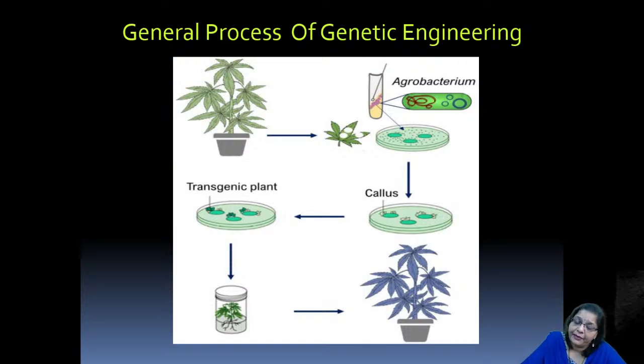And these bacteria can be introduced or allowed to infect the explants growing in the nutrient medium and introduce the gene. Now these explants are forming the callus, but along with the bacterial genome, the desired gene gets incorporated into the explants. Such callus that is formed will be called transgenic. The cells of this callus will be called transgenic cells.